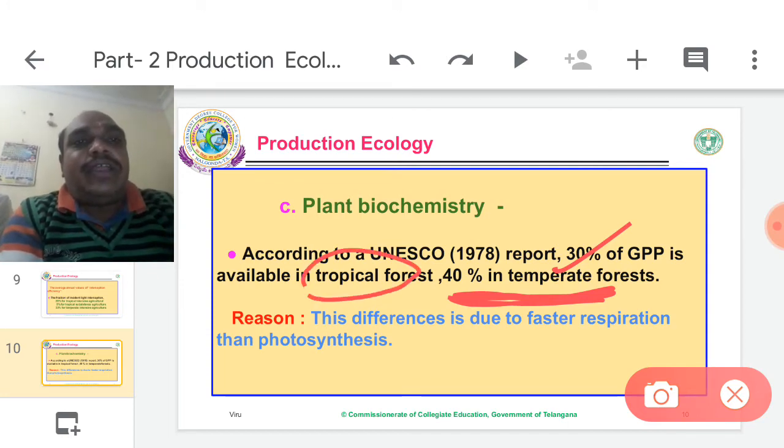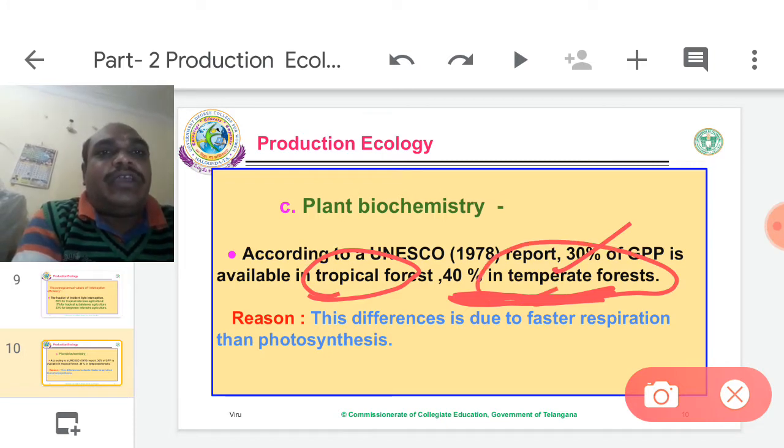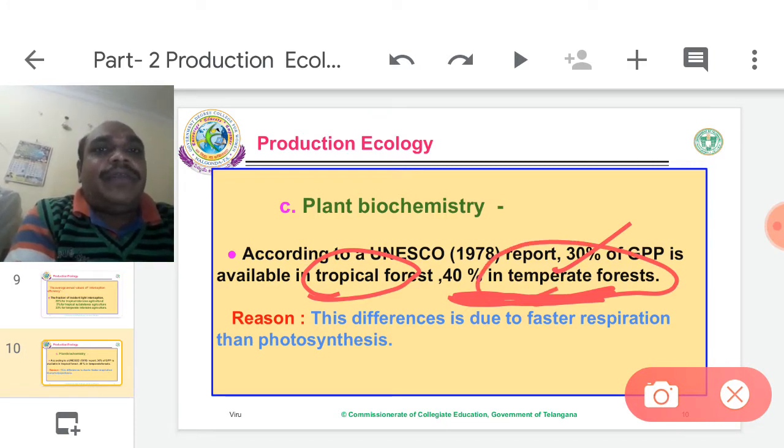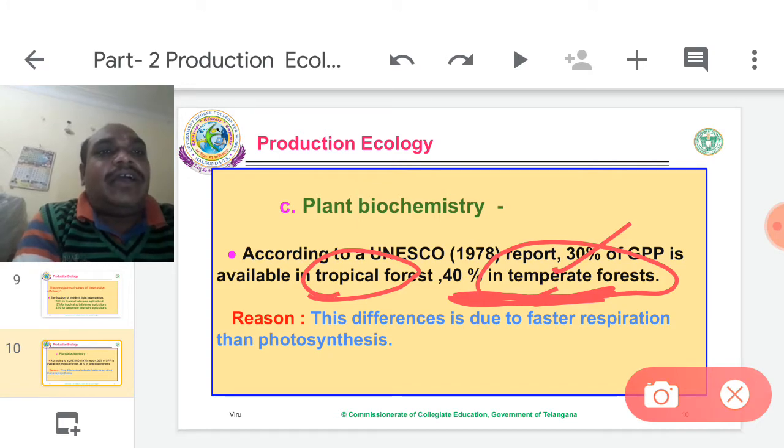Tropical forest is located at the equator line. Temperate forest means cool zone forest, nearer to 40 degree latitudes, between 23 and 40 degree latitude zones. Forests in that area produce nearer to 40% GPP, which is a little larger than tropical forest.